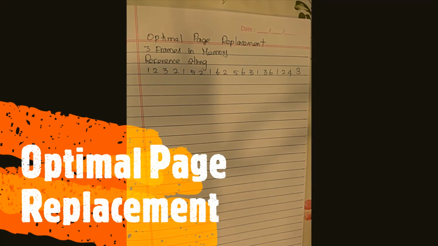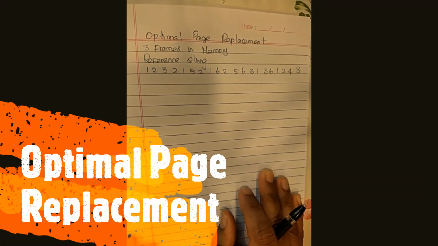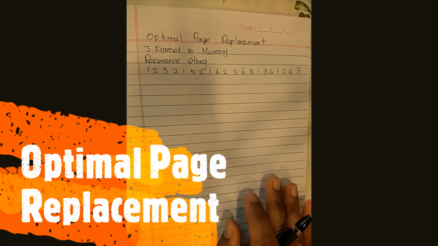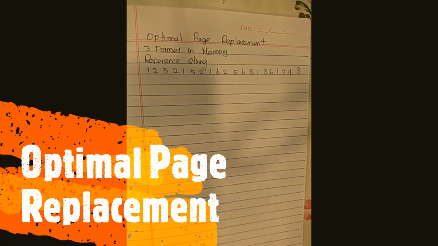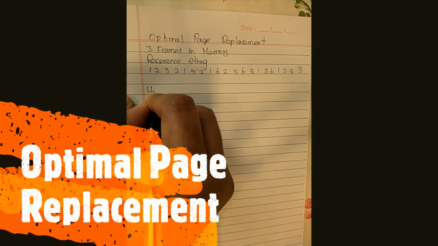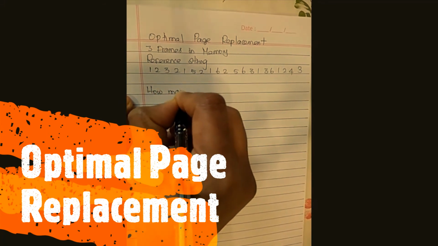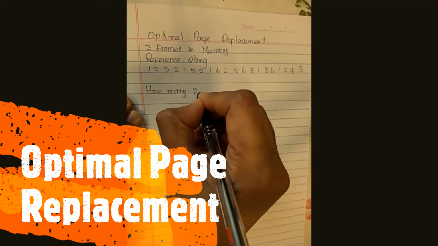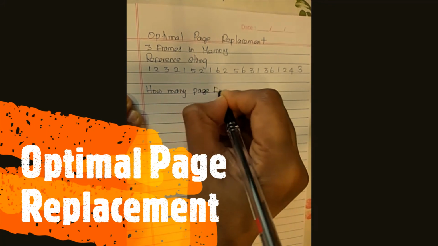So in optimal page replacement, how we do it is we look into the future references. Okay, that is the idea. So what are we going to see? We are going to see how many page faults. Let me write the question.